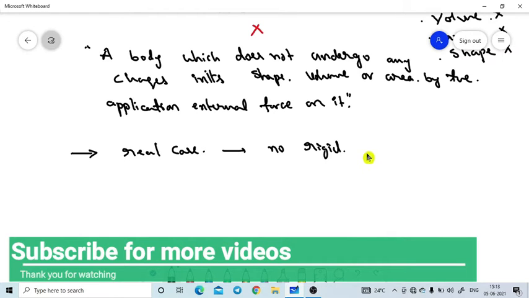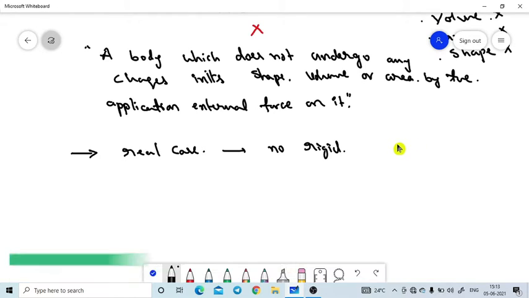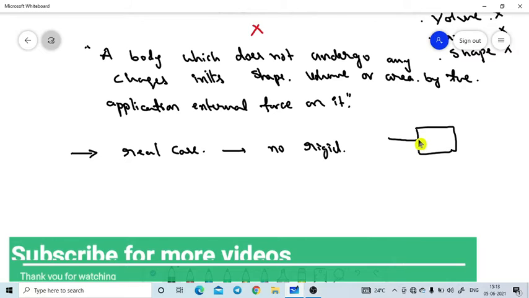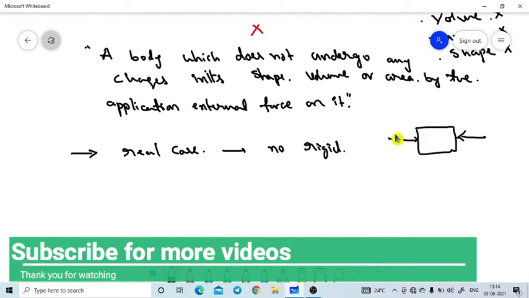Even if the body does not change up to a certain value of external force, if we increase the load, that means the force on the body, then at some point the body will change its volume, shape or area. The body will definitely deform.